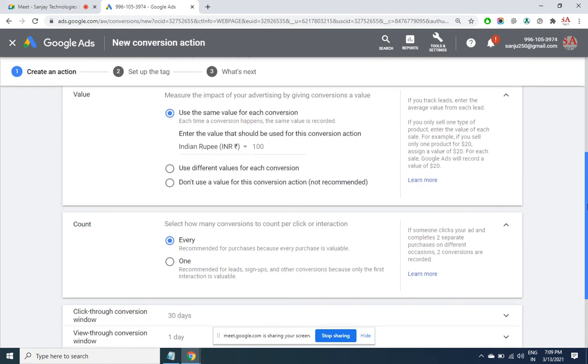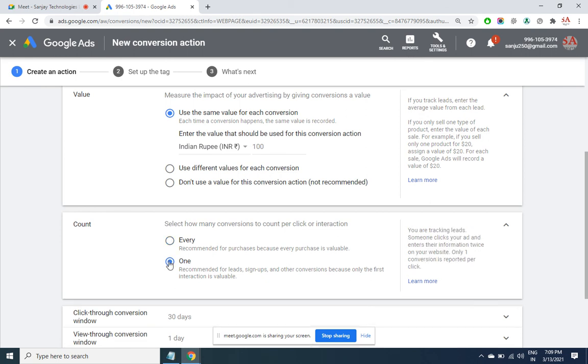Okay, so this is a sign up. So any value you can give here, whatever you feel is worth. Count: the same person may be filling the form twice. Do you want to count that as 2? Then you'll have to pay Google for 2 conversions. But if you say no, it's the same person, let him click the submit button 100 times, I am going to pay only once. So this is recommended for lead sign up and all that.